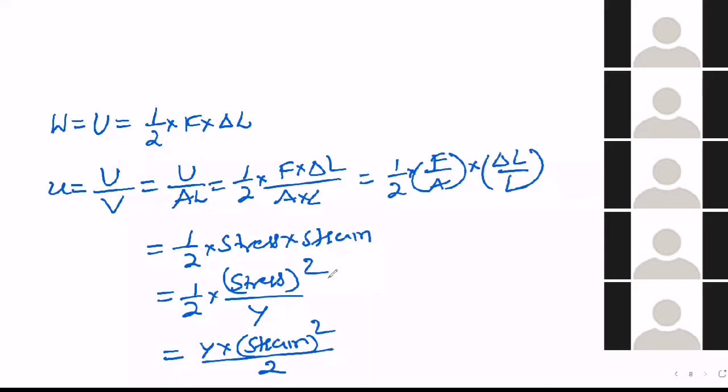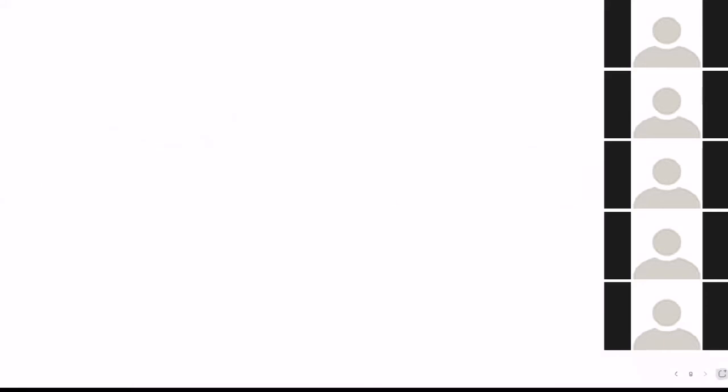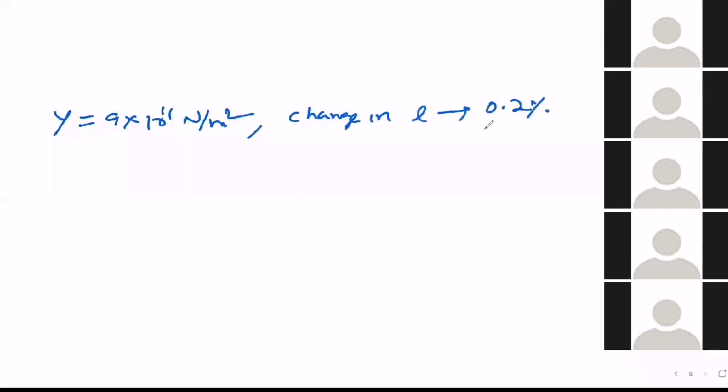Suppose I will give you one question. Just take the screenshot of this. Please try to solve the question whichever I tell. Now, a wire has Young's modulus 9 into 10 power 11 Newton per meter square, and there is a change in length of 0.2%.